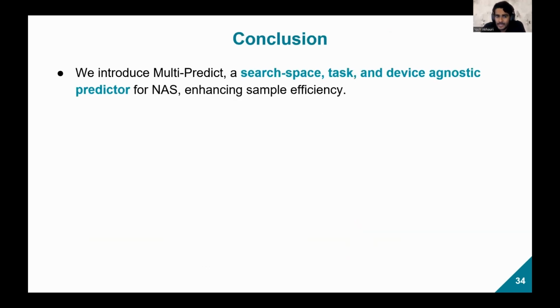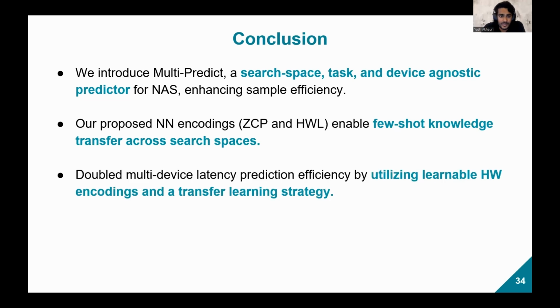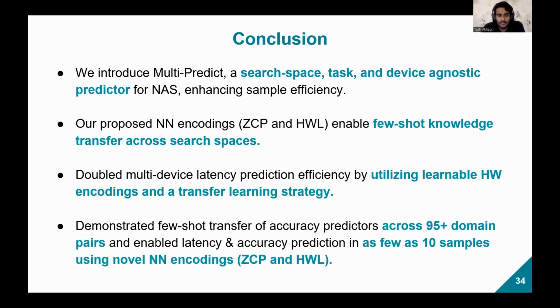So in conclusion, we introduced multi-predict, a search space, task, and device agnostic predictor for NAS, which enhances sample efficiency. Our proposed NN encodings ZCP and HWL can enable few-shot knowledge transfer across search spaces. In this paper, we also doubled the multi-device latency prediction efficiency by utilizing learnable hardware encodings and a transfer learning strategy. And finally, we demonstrated few-shot transfer of accuracy predictors across 95 domain pairs and enable latency and accuracy prediction in as few as 10 samples using novel neural network encodings, ZCP and HWL.